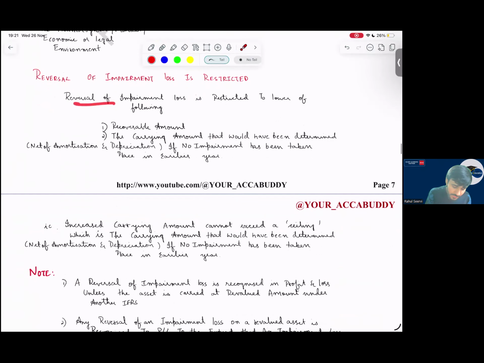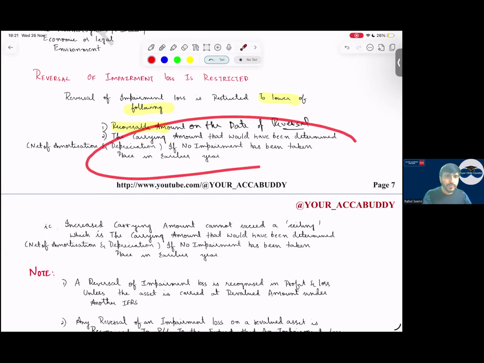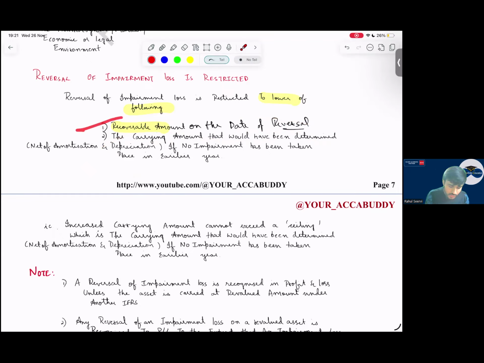Reversal of impairment loss is restricted to the lower of the following: the recoverable amount (RA) on the date of reversal. On the date, what is the RA? And then the carrying amount if impairment was not there in the previous years, same like what we have done for IAS 16. Calculate these two amounts. Whichever is lower, maximum to that amount only you can record your impairment reversal.